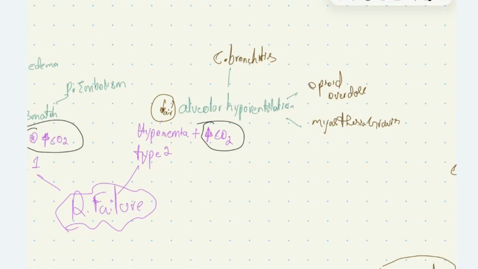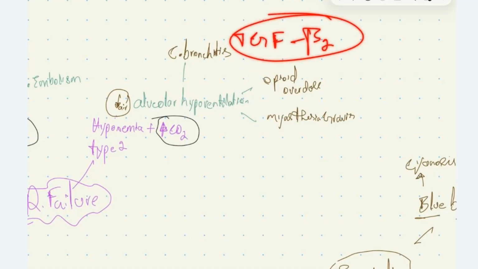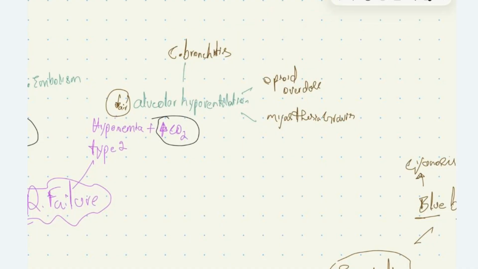In type 2 respiratory failure, the causes can be chronic bronchitis. Why? Because in chronic bronchitis, the small airways and large airways can be obstructed. The small airways can be obstructed due to fibrosis, secondary to the action of TGF beta 2, and the large airways can be obstructed due to mucosal plugging. This leads on to reduced amount of air entering the alveoli and going out of the alveoli, which causes the type 2 respiratory failure in chronic bronchitis.